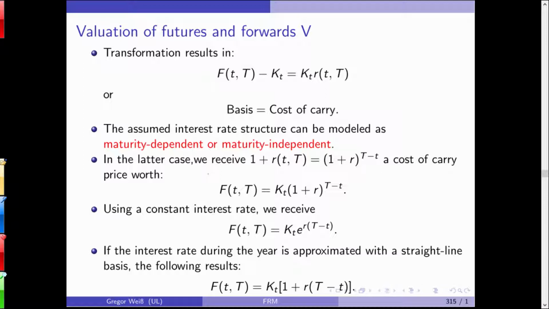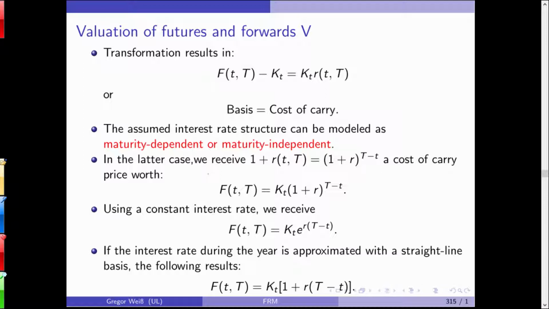This is a very simplistic view, but it suffices for our purpose. You could use a discrete interest rate, you can use a stochastic interest rate, you can use a continuous interest rate here. For example, again, the future price should equal KT times the exponential function of r times the remaining maturity on the contract.